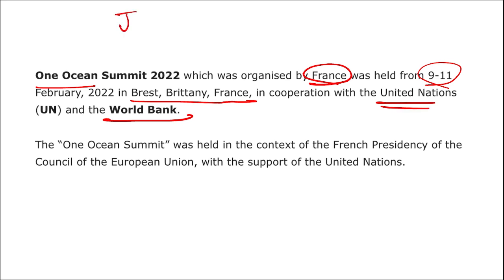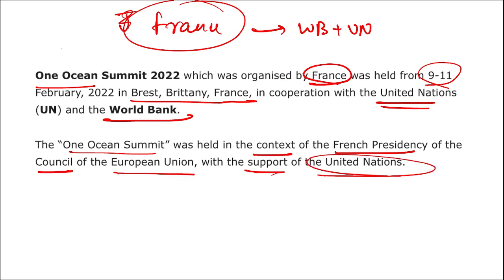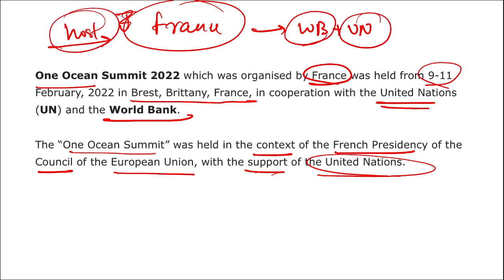That means this exercise was jointly conducted by France, the country that hosted it, with the help of the World Bank and the United Nations. The One Ocean Summit was held in the context of the French presidency of the Council of the European Union with the support of the United Nations. That means the host country was France, and the World Bank and United Nations also helped them to organize this One Ocean Summit.